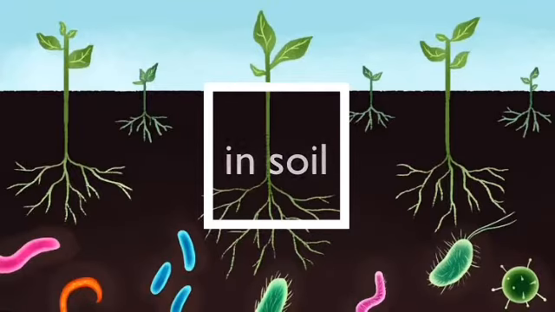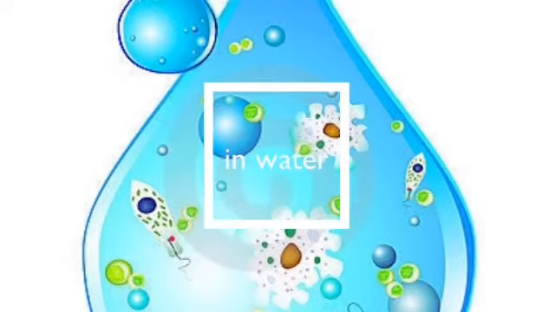If they are present in soil, they are very useful for plants. They can fix nitrogen for plants, so plants can take nitrogen oxides from soil with the help of that bacteria. The example of bacteria is rhizobium, that helps plants take in nitrogen oxide from soil.